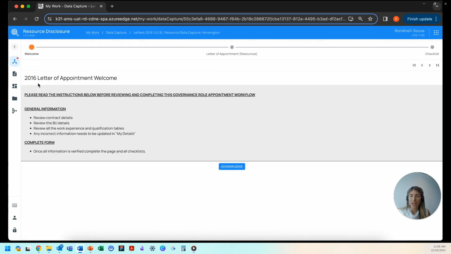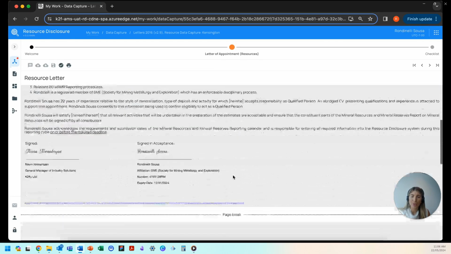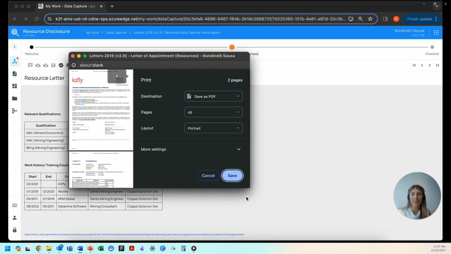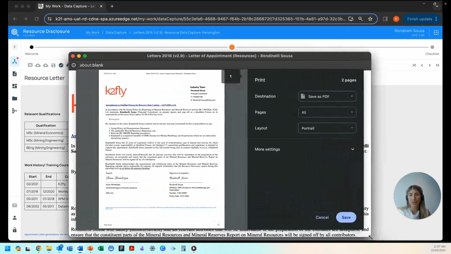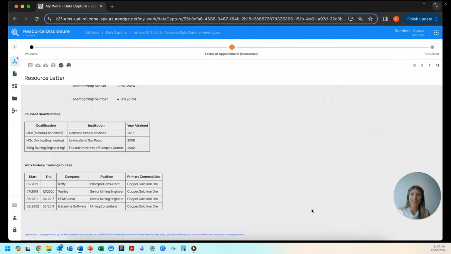Another important feature here is that we can configure letters of appointment and consent as part of the workflows. So these workflows will be used for review and approval of the QP's information to be in accordance with the company's policy for mineral reporting. So this information can be viewed directly in the system, or it can be downloaded in a PDF, or it can be printed as well if required.